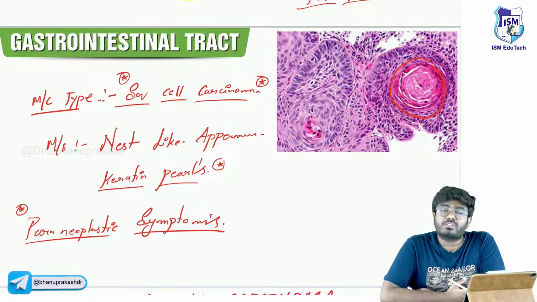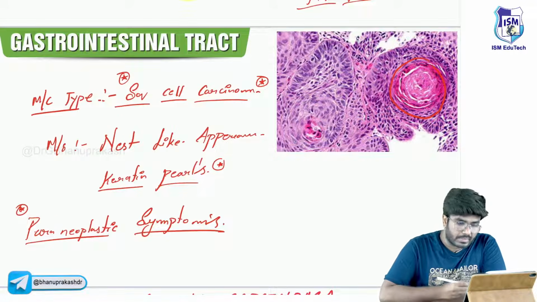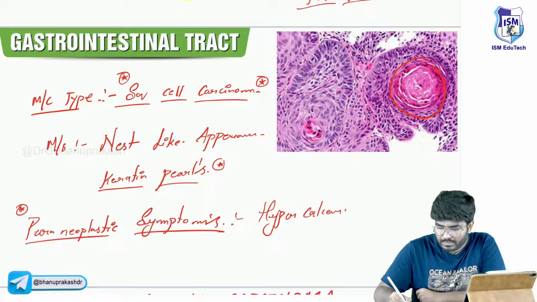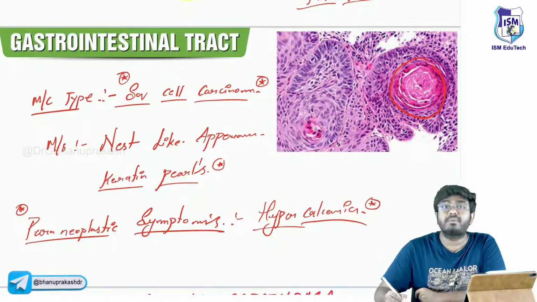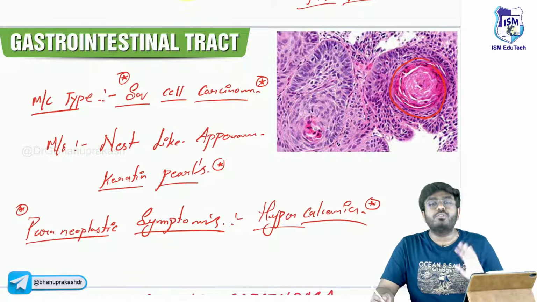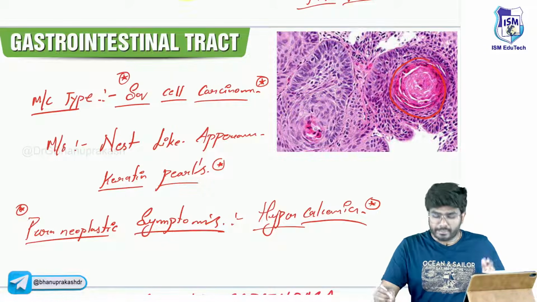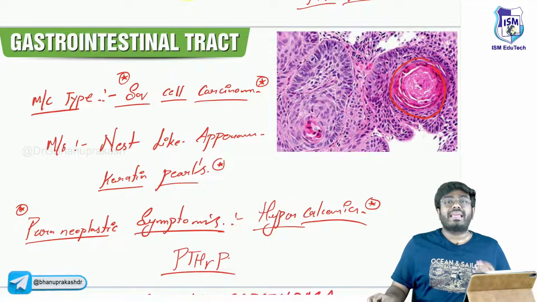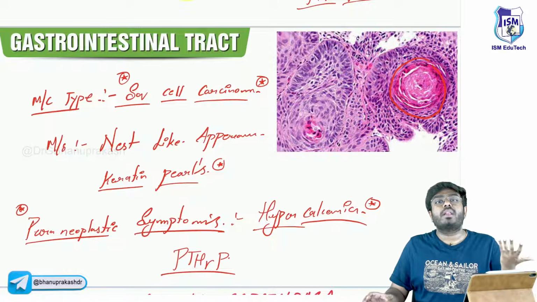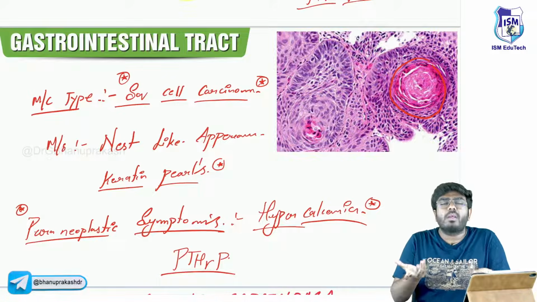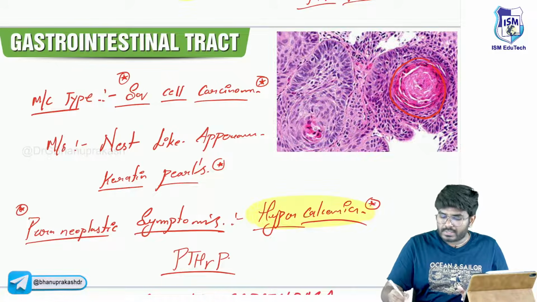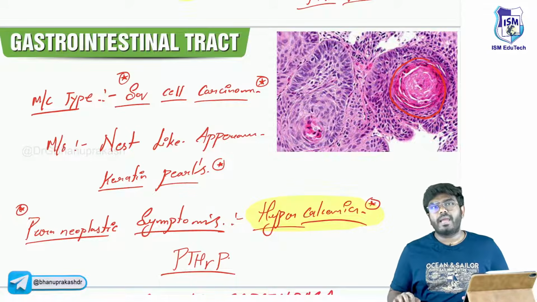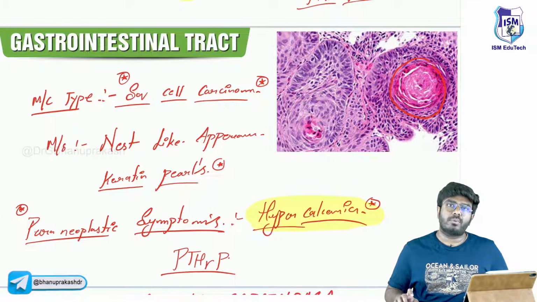The squamous cell carcinoma is associated with paraneoplastic symptoms. What are they? It's hypercalcemia, sir. Why hypercalcemia? Because this cancer is producing parathyroid hormone related peptide, or parathyroid hormone like substances. What will parathyroid hormone do? It will increase the blood calcium levels, leading to hypercalcemia. So as a paraneoplastic symptom, there will be hypercalcemia seen in squamous cell carcinoma of the esophagus.